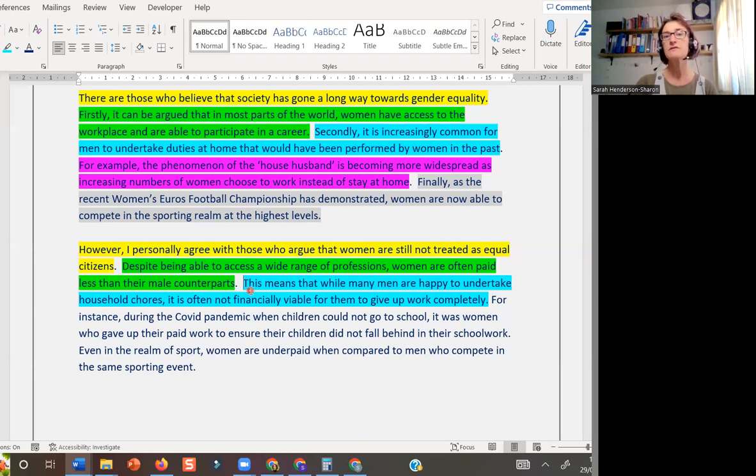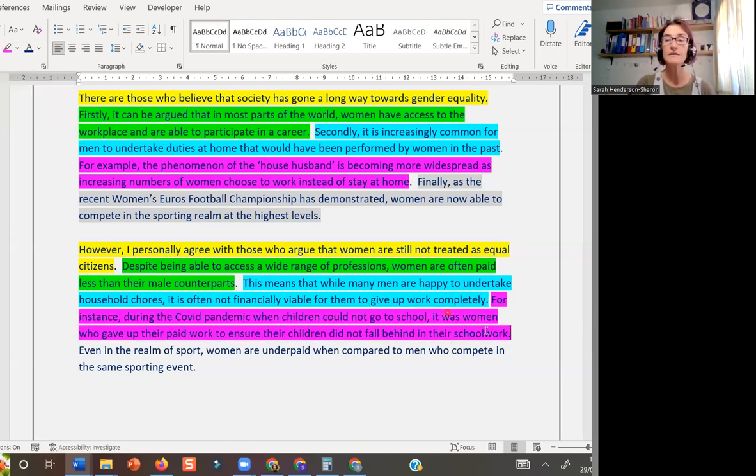This is a much more sophisticated form of linking up ideas. Okay, so we've got this here at the beginning of the second sentence, and this to refer back to the green sentence.